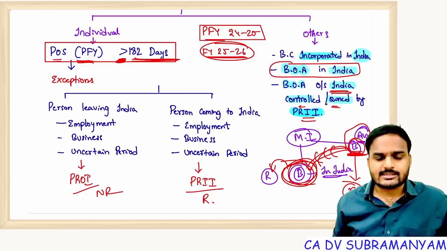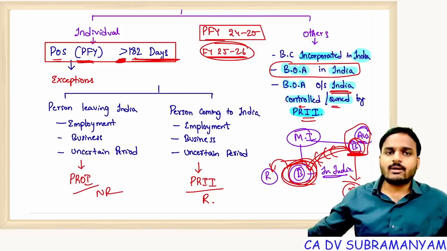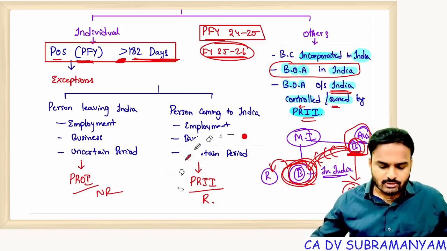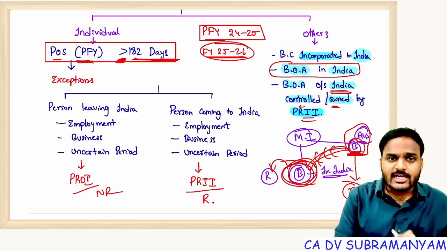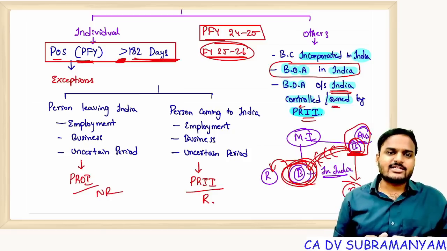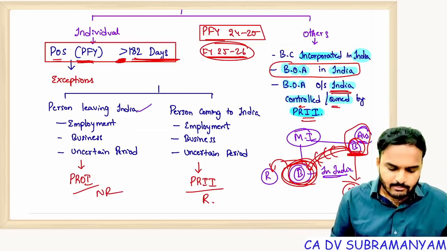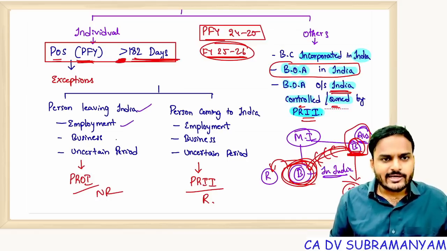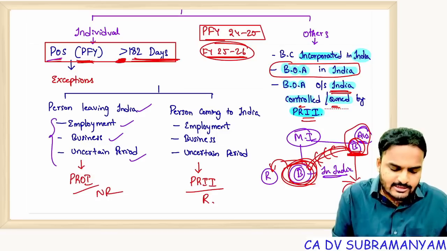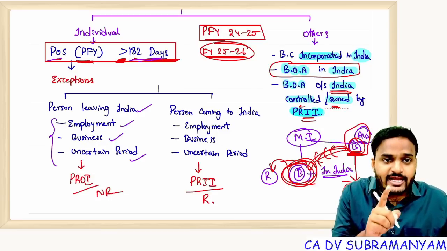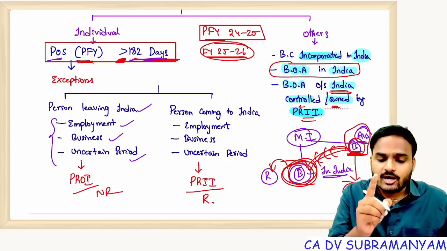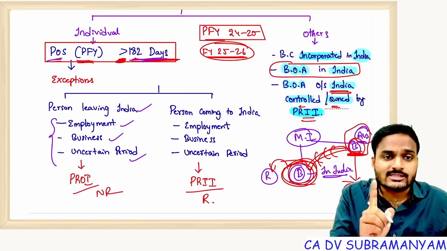So what are those exceptional cases? First of all, tell me, what is the general rule for an individual? For an individual, the general rule is: if the period of stay in the preceding financial year is greater than 182 days, then in the current financial year he becomes resident. But exceptions: suppose any person is leaving India for the purpose of employment outside India or business outside India, or with the intention to stay outside India for an uncertain period, then these people, even though they satisfy the general rule in the preceding financial year, from the date they leave India onwards, are not residents; they are treated as non-residents.